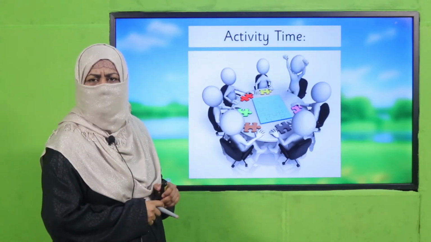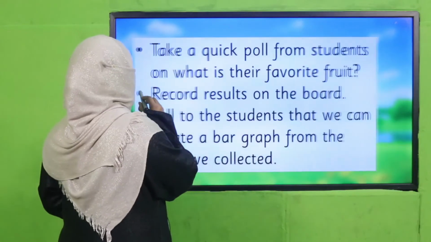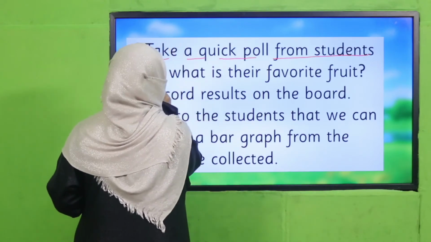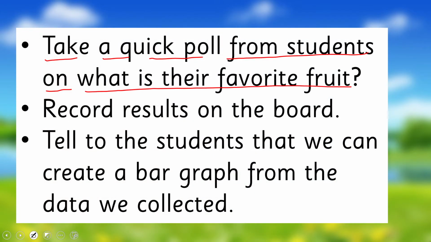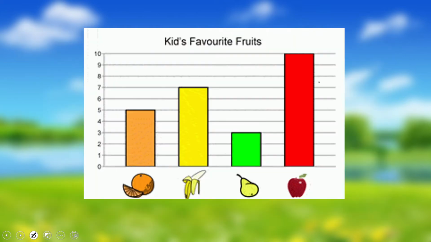Are you ready for that? Okay, so it's a very interesting activity. Your teacher is going to take a quick poll from students on what is their favorite food. Teacher will ask you, what is your favorite food? And teacher will record results on the board. And teacher will tell students that we can create a bar graph from the data we collected. And your bar graph may look like this. Okay, so pause the video, enjoy this beautiful activity, and then come back.